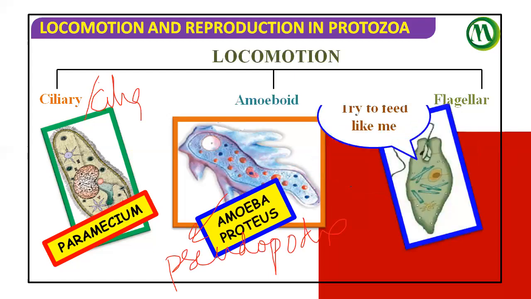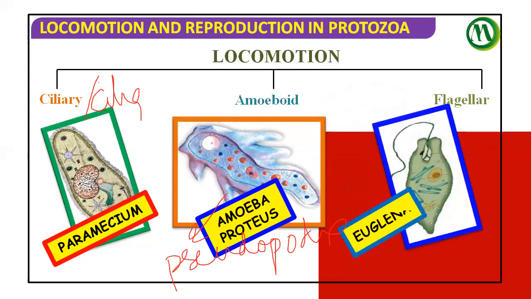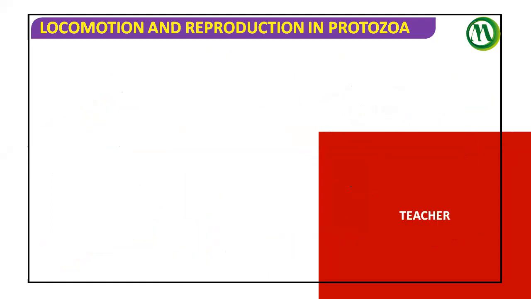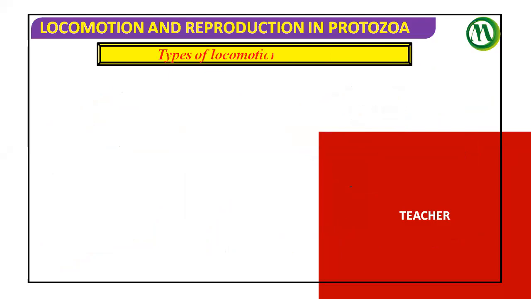Next, the flagellar locomotion. You can see flagellar locomotion in the case of Euglena. This is the flagella. So that's it: Amoeba, the pseudopodia; Euglena, flagella; and Paramecium, cilia.